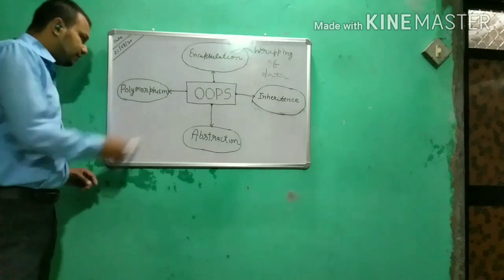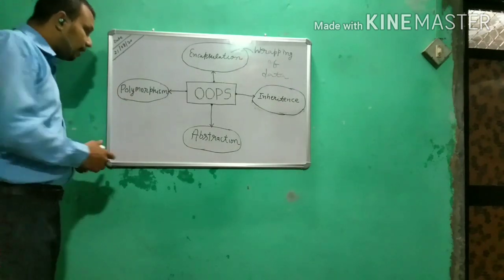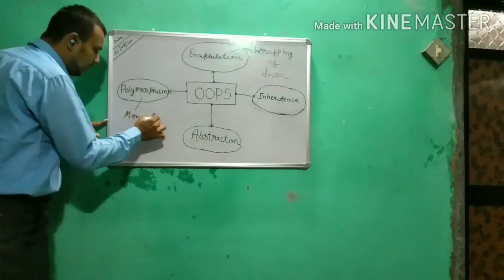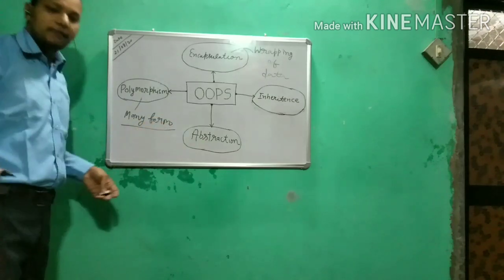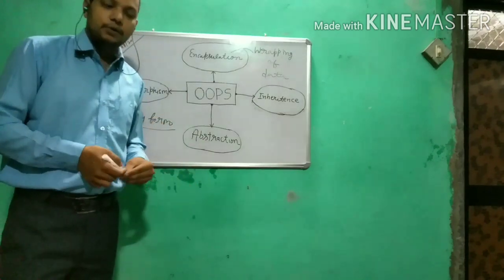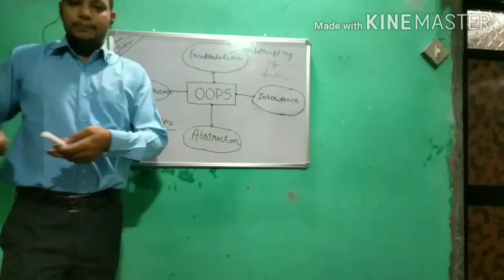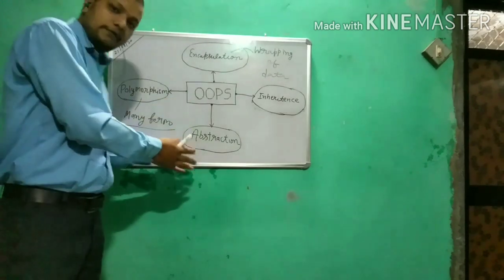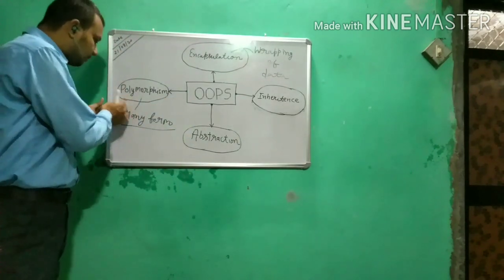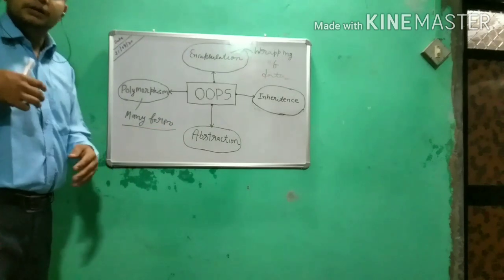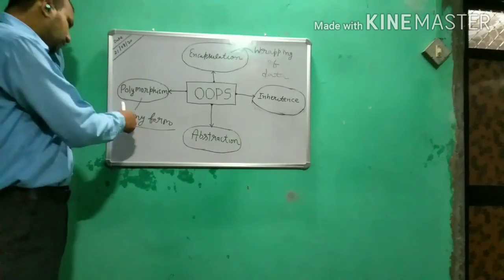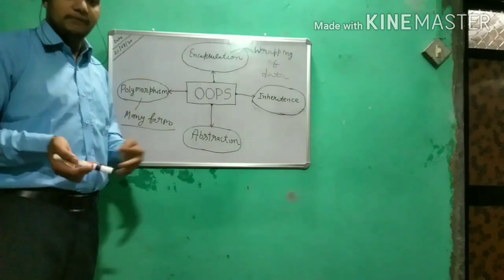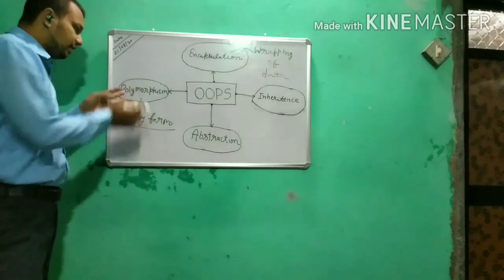Then comes polymorphism. Polymorphism is one name, many forms. Everyone has a different role. I have different roles. In school I am a teacher, at home I may be a husband or a brother or a father. So everyone has a different role in different aspects. The concept of polymorphism is very important in Java, because we can utilize the same thing, like function overloading. I will not go into those terms now; I will come to them when I explain that.